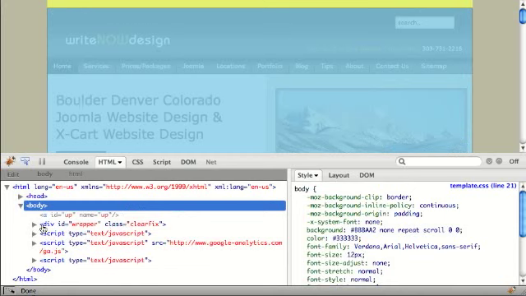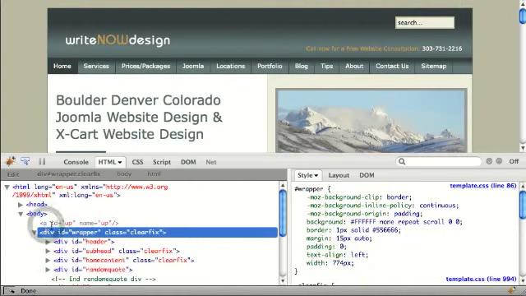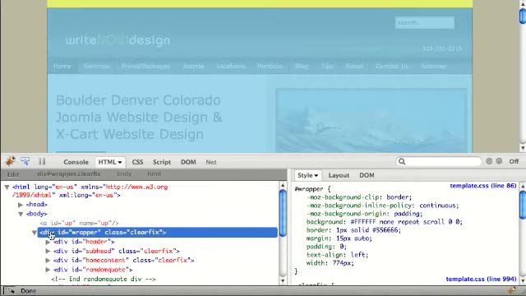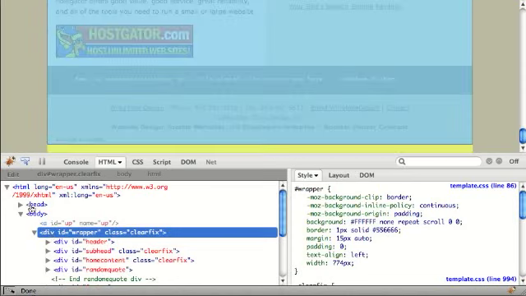So when I put my cursor over the wrapper and click on it, you can see the wrapper has padding or margin at the top of 15 pixels, top and bottom. You'll see the little yellow indicator at the top when I select this, and then if I scroll to the bottom, you'll also see that yellow indicator. That's the margin, showing how much margin is on that. And then within the wrapper,